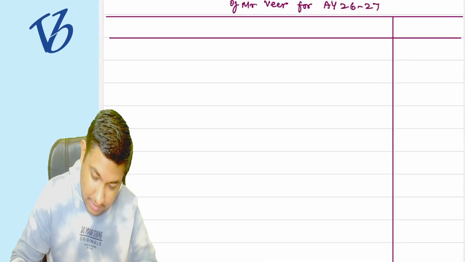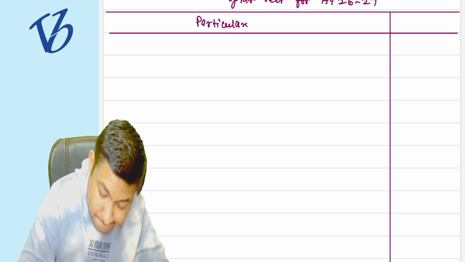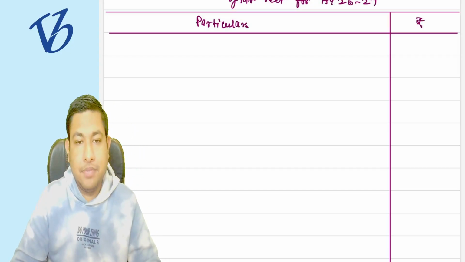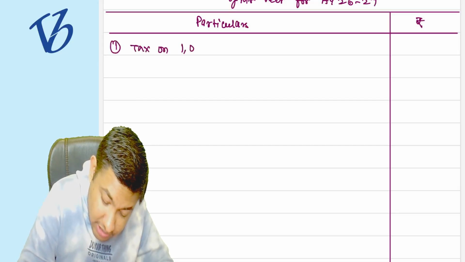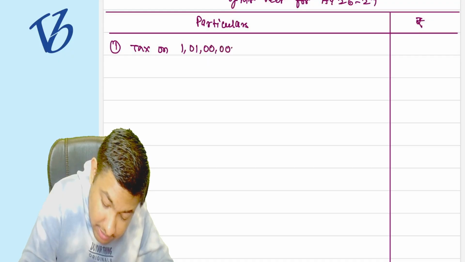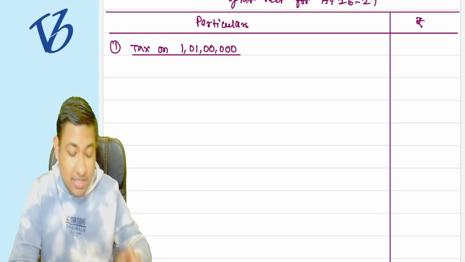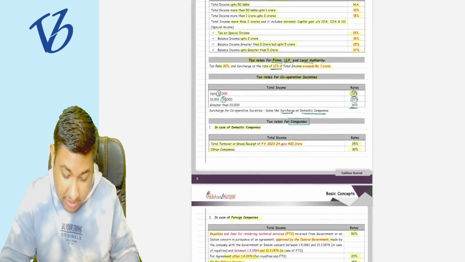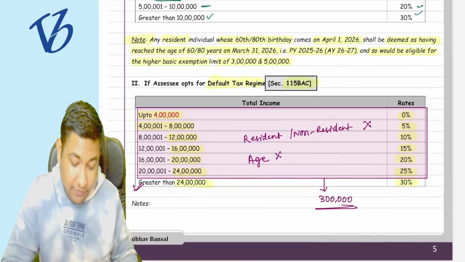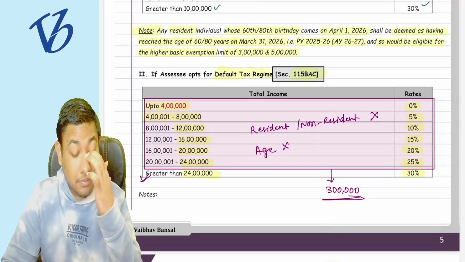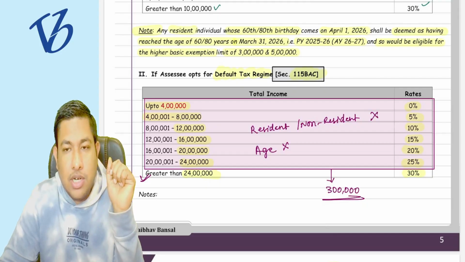Okay, particulars rupees. Okay, now step number 1, calculate the tax on the original income, which is 1 crore 1 lakh rupees. What is the tax on 1 crore 1 lakh rupees? Please solve as per the default tax regime. As per the default tax regime, if you see, we have these particular tax rates.